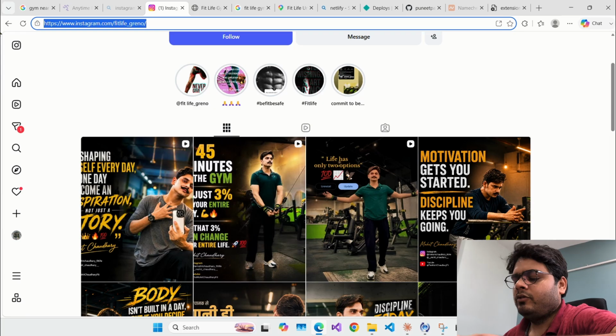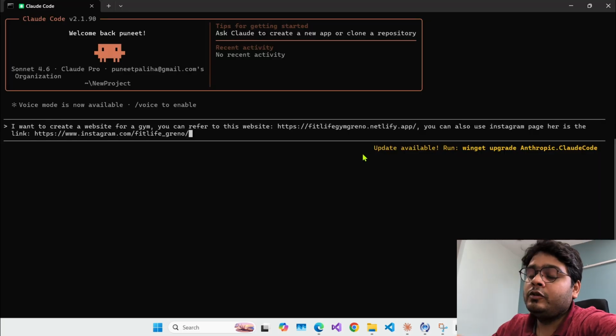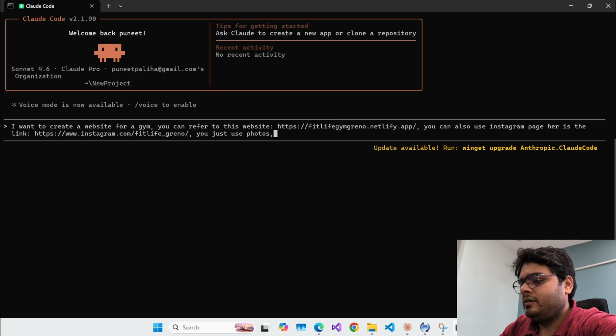I'm just providing it more context and information so that it doesn't use more tokens to fetch this information, because we already have this information, right. So we can just give it. So you just use photos, videos from these links and create the website.